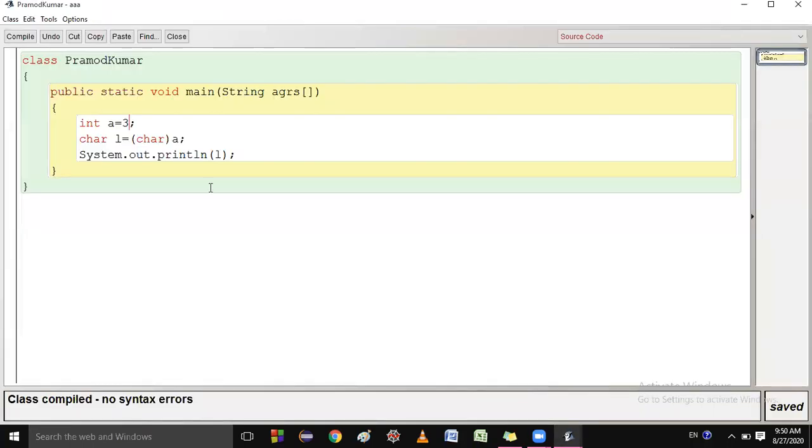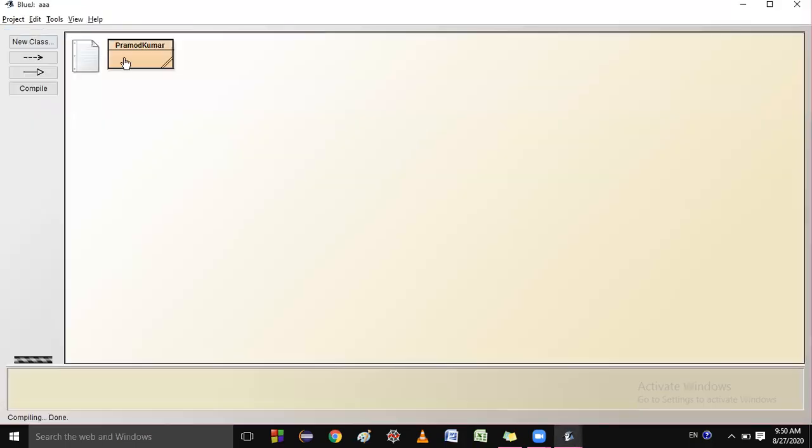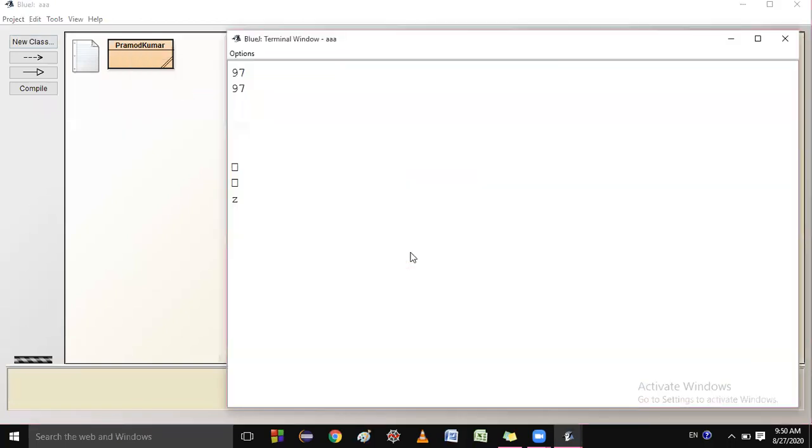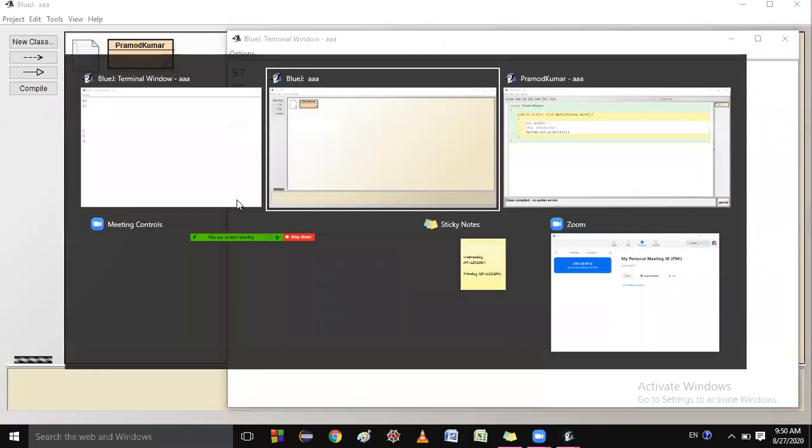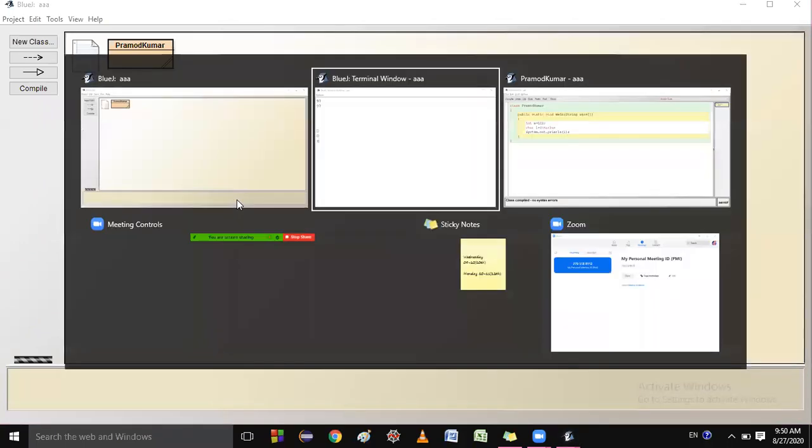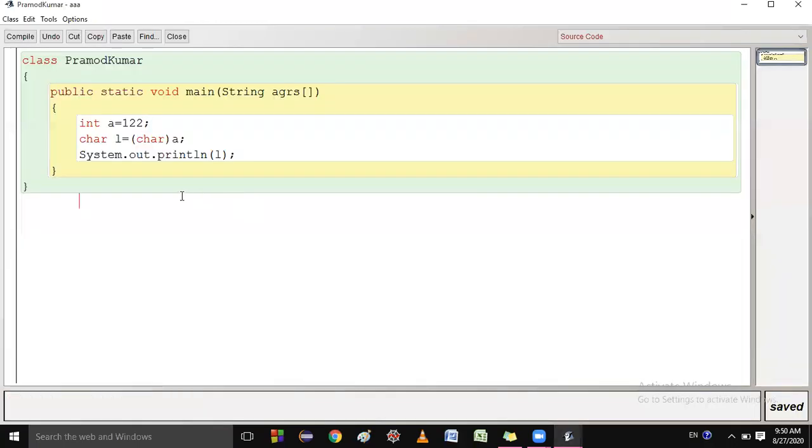If I change the values, like 1, 2, 2, and compile this, you got Z.